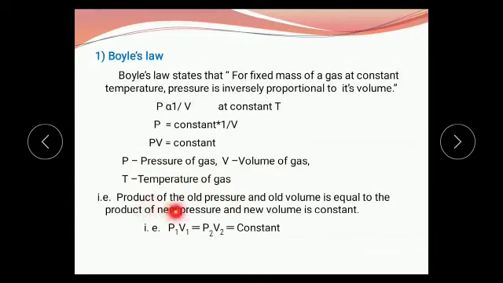That means the product of old pressure and old volume is equal to the product of new pressure and new volume, and it is constant. Or you may write P1 V1 equals P2 V2. This is the equation of Boyle's law.